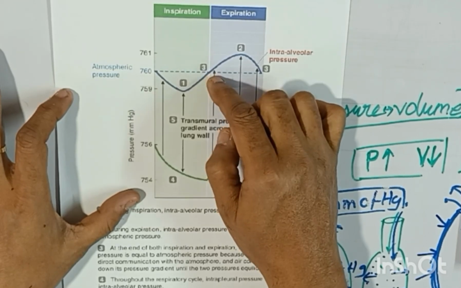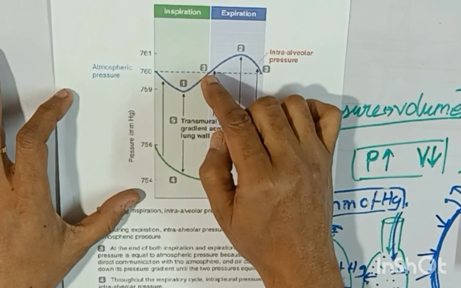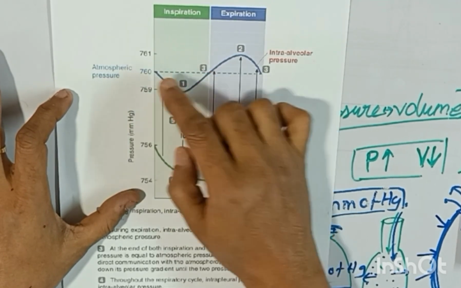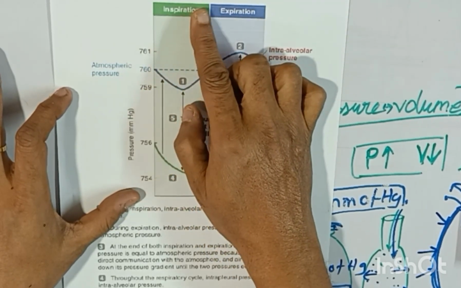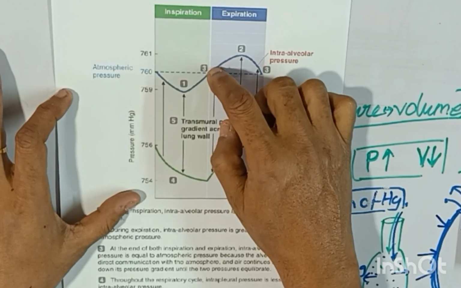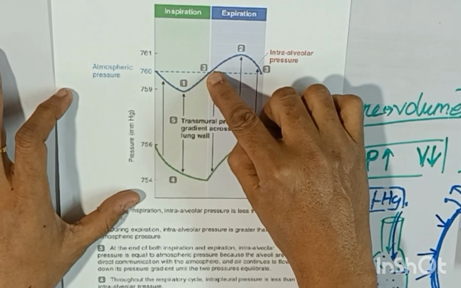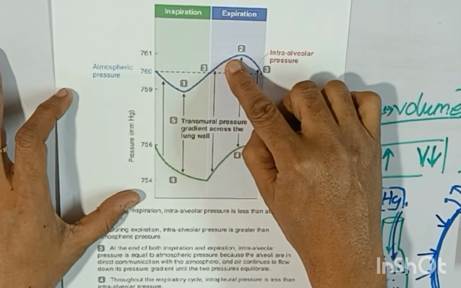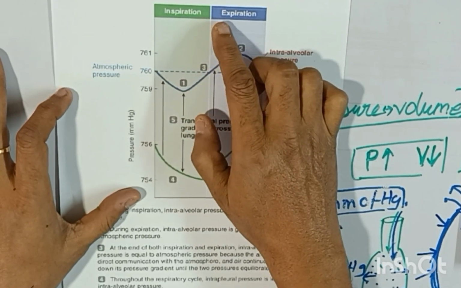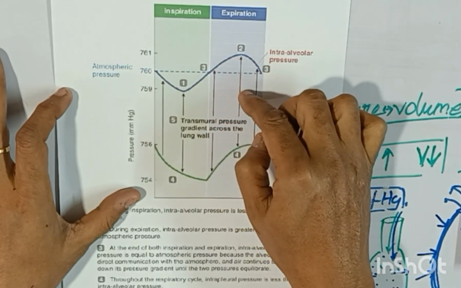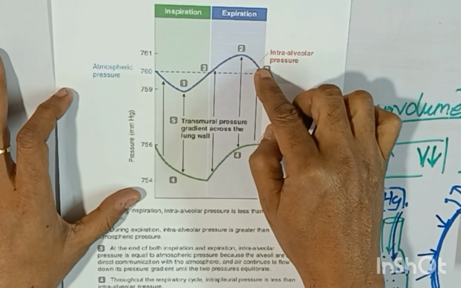Here you stop inspiration, so there is no movement of muscles. This is a static volume, and these are the expanding volumes. While the pressure went down, the volume was expanding, and this becomes a fixed volume after inspiration. Now expiration begins. Why does expiration begin? The pressure inside the alveoli becomes more than the atmospheric pressure, so during this phase expiration begins. The volume gets lowered, and while the air goes out, the pressure again goes to normal.